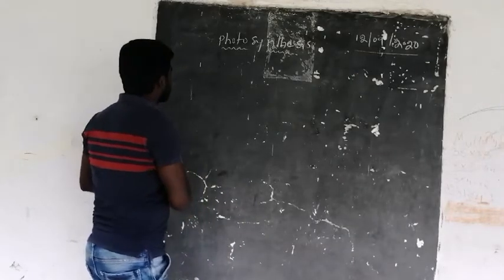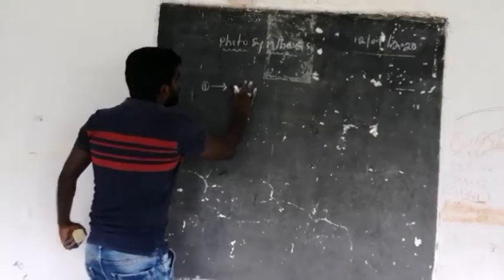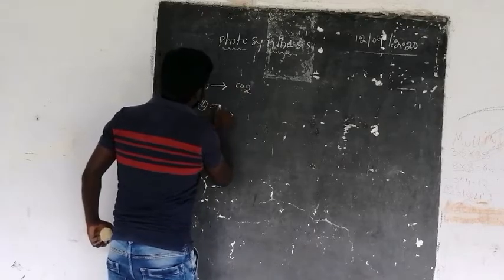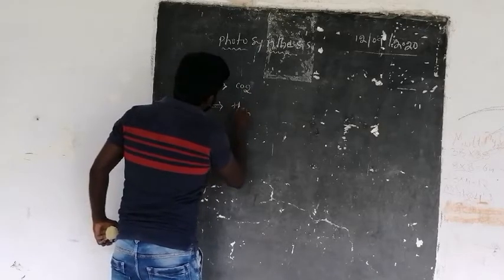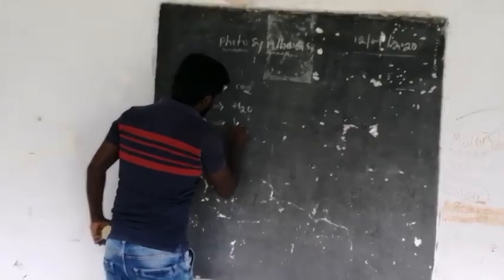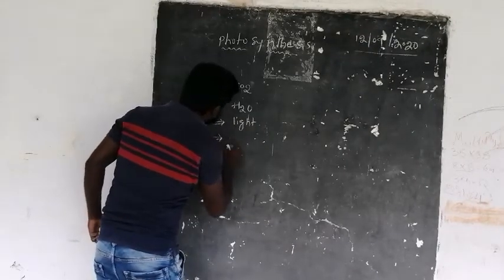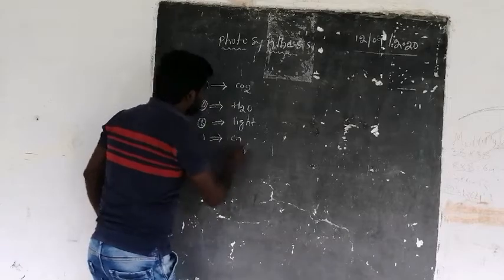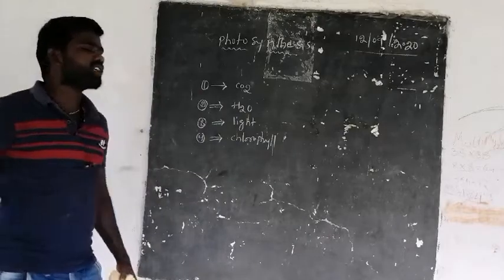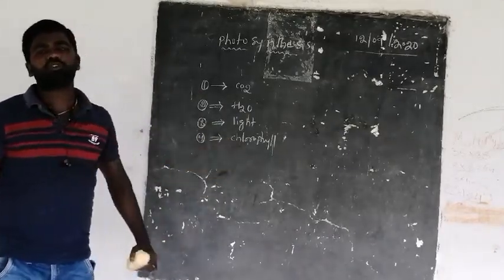What is required for photosynthesis? Number 1, carbon dioxide. Number 2, water. And number 3, light. Number 4, chloroplast in the plants, or chlorophyll. And these are the 4 things which are most important for the process of photosynthesis.